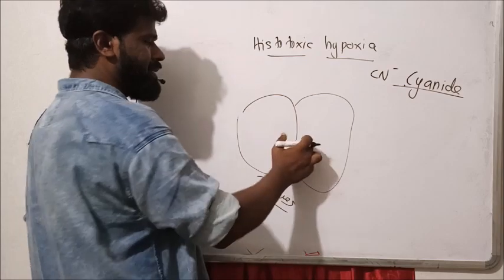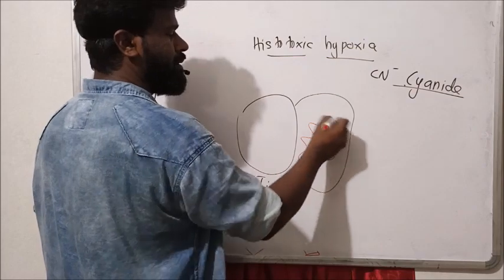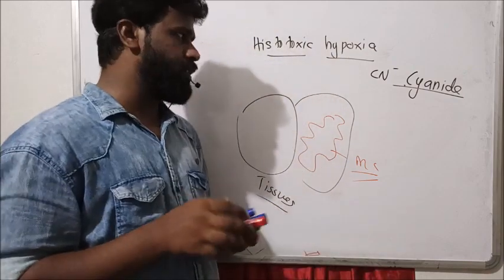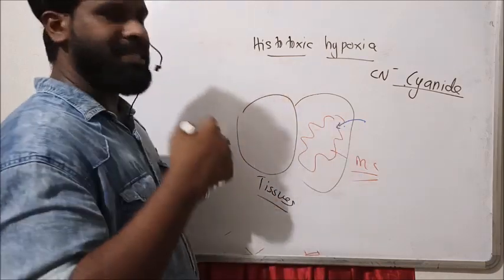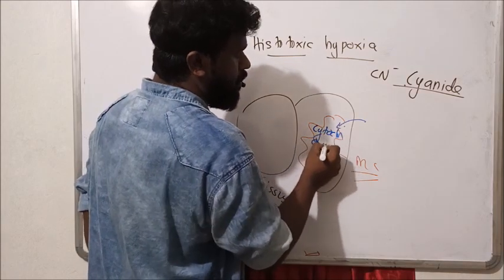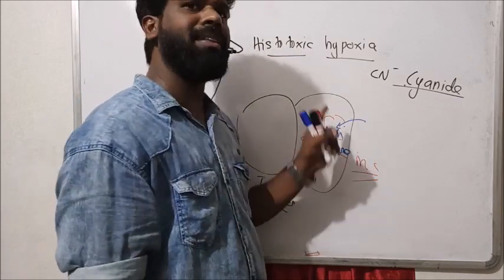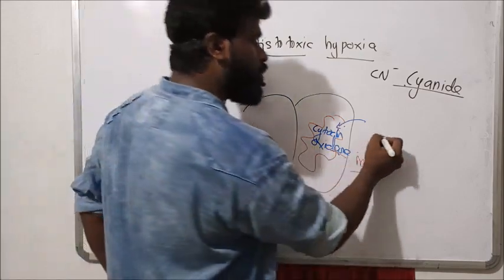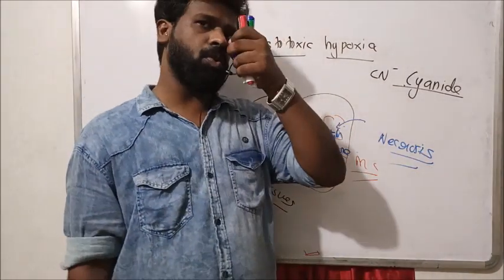In cyanide poisoning, suppose this is the cell and this is the mitochondria of the cell, the site of the Krebs cycle and the electron transport system. Cyanide poison blocks the enzymes of the mitochondria. It inhibits the activity of the cytochrome oxidase enzyme and thereby inhibits the electron transport system, causing cell damage or cell death called necrosis. This type of hypoxia is known as histotoxic hypoxia.